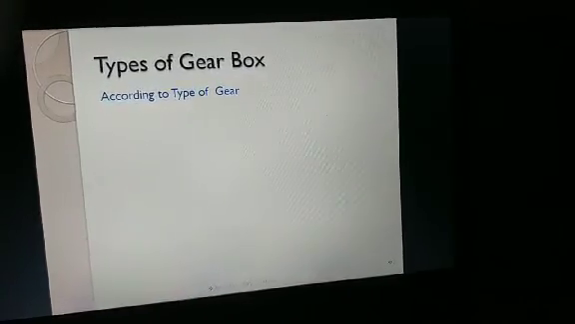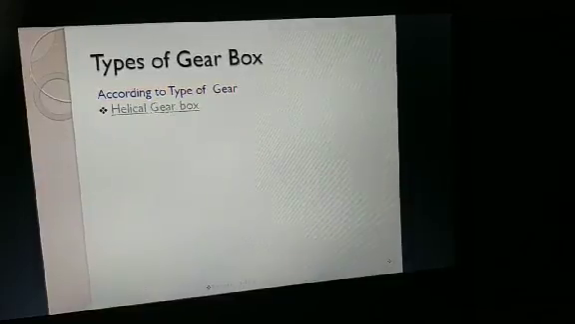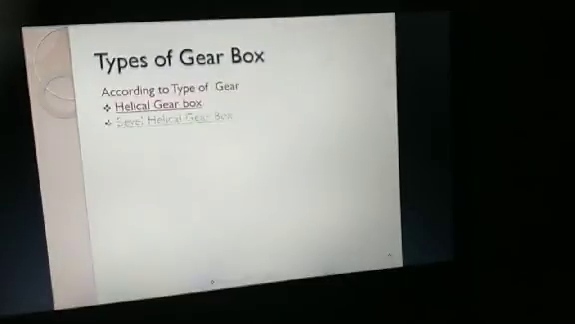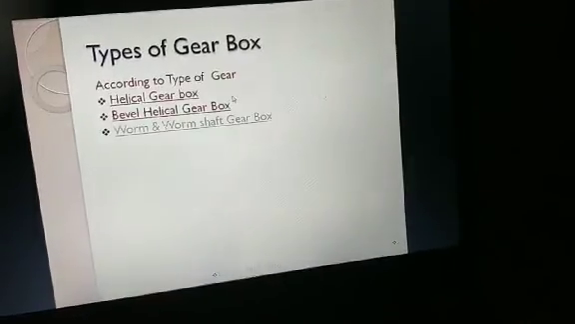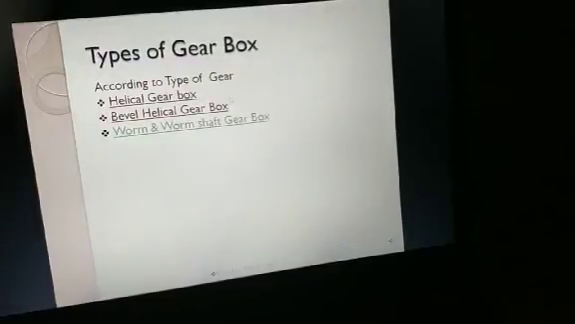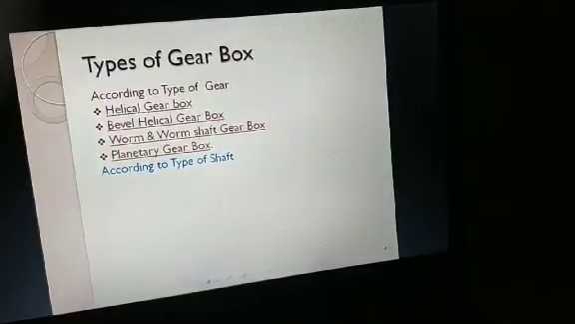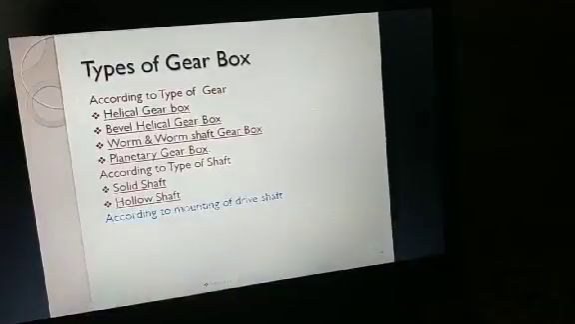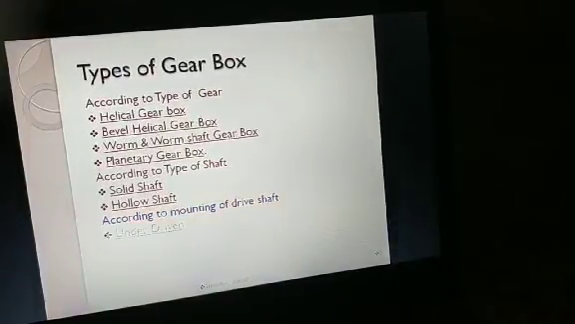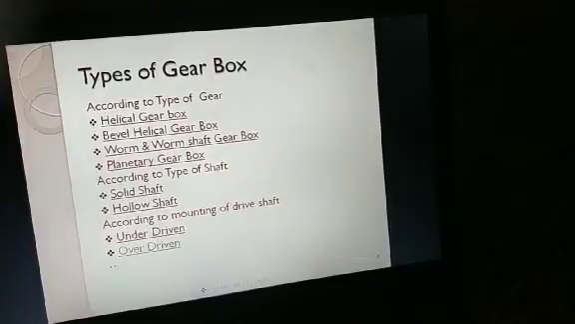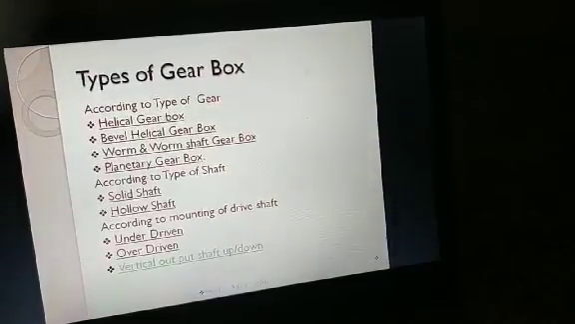Types of gearboxes. According to the type of gear: helical gearbox, bevel helical gearbox, worm and worm shaft gearbox, planetary gearbox. According to the type of shaft: solid shaft, hollow shaft. According to the mounting of the drive shaft: underdriven, overdriven, vertical output shaft, up or down.